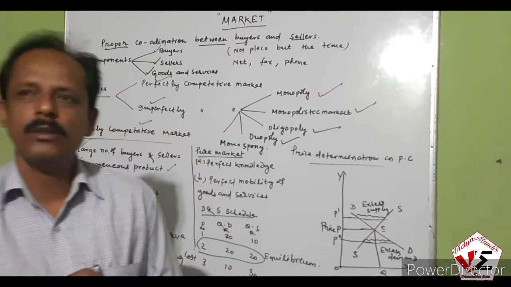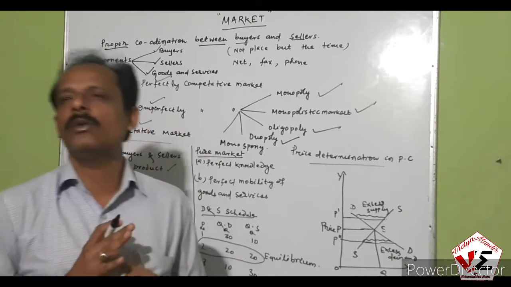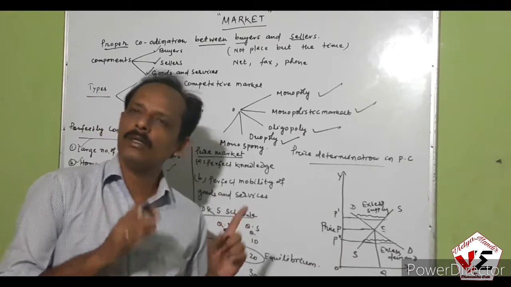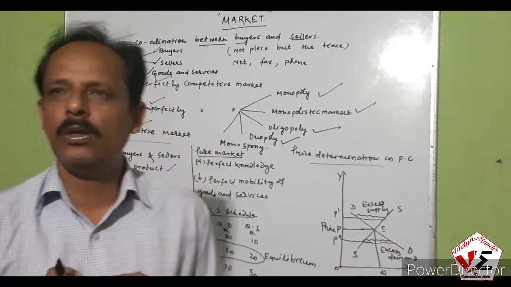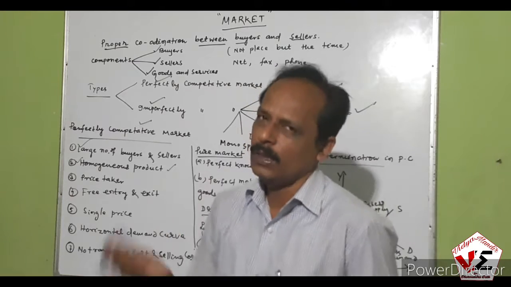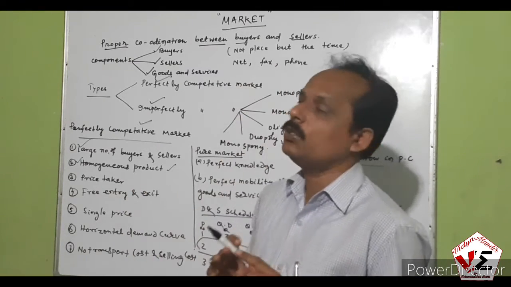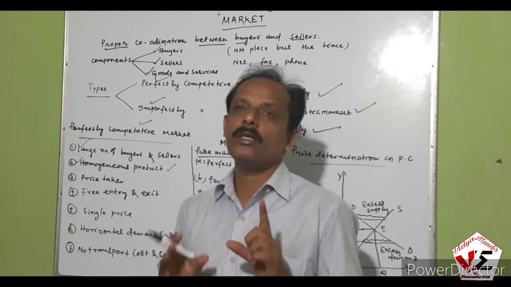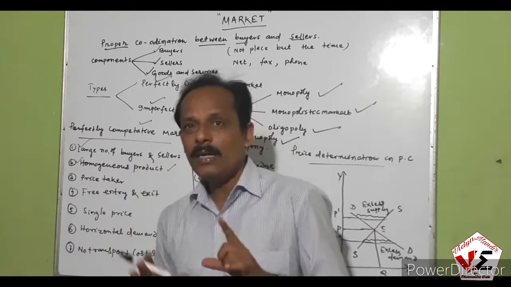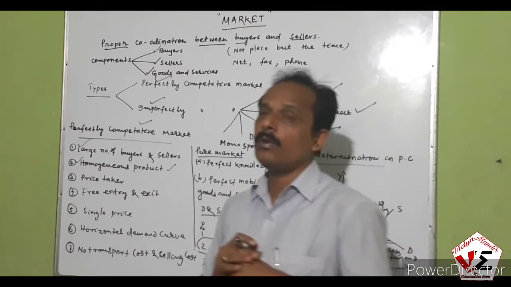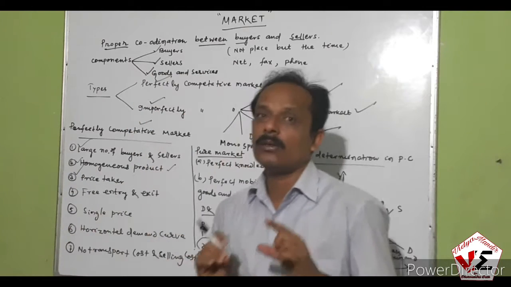Why am I telling that? Both demand and supply, both sides, determine the price of the commodity. The demand side from the buyers and the supply side from the sellers. Both market demand and market supply are responsible for the determination of price, like the two blades of a scissors. Without both blades, we cannot cut the cloth. Both demand and supply play the prominent role in price determination in this market. So this market is a price taker rather than a price maker.